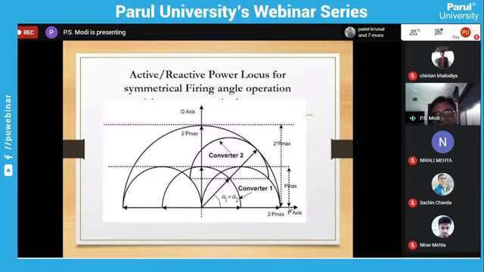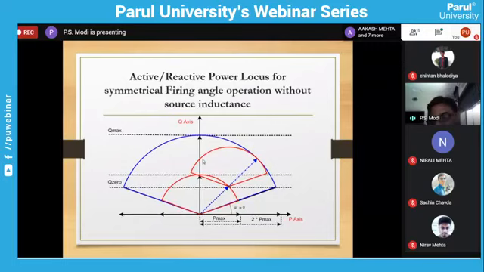Now here you can see active and reactive power when both converters operate at the symmetrical firing angle. We have converter 1 operating at a 0-degree firing angle, so this is the line. If we operate converter 2 at some alpha, sorry, here we have converter 2 operating over here, and both are operating at the same alpha. Converter 1 is operating at alpha and converter 2 is also operating at the same alpha, so you get the same line. Both are operating at the same alpha, so you can get the corresponding P and the corresponding Q. This is known as the PQ diagram for the 12-pulse converter.